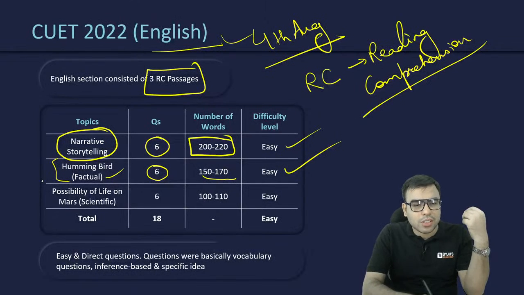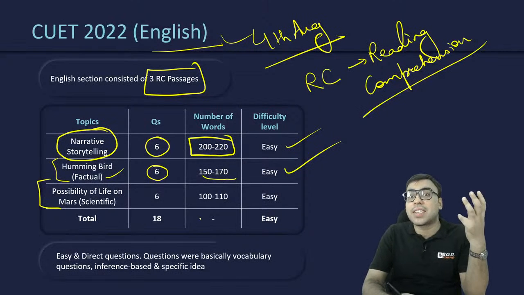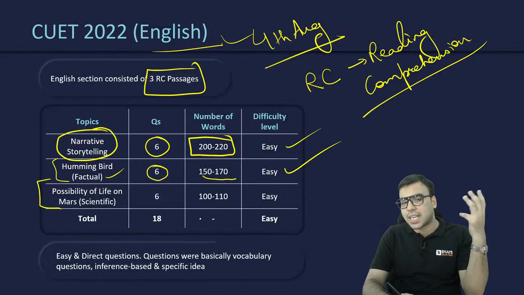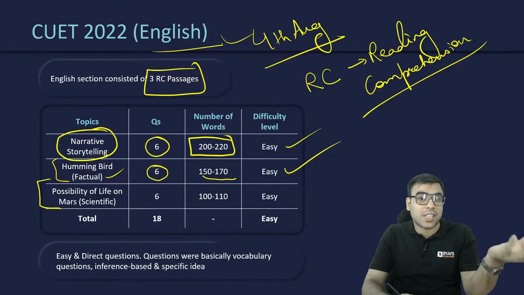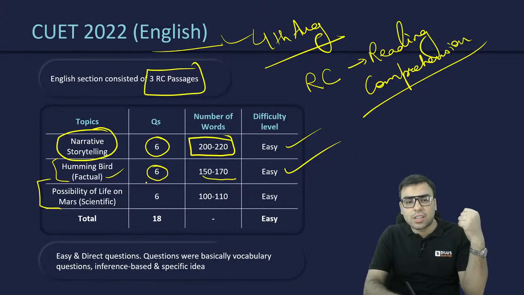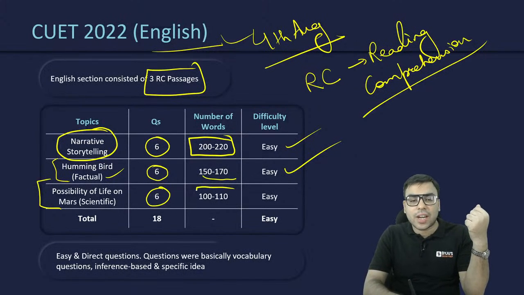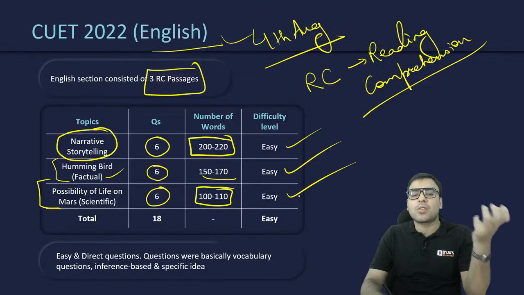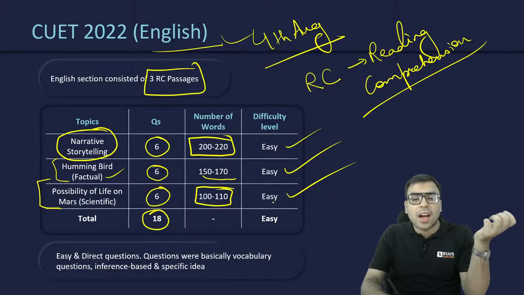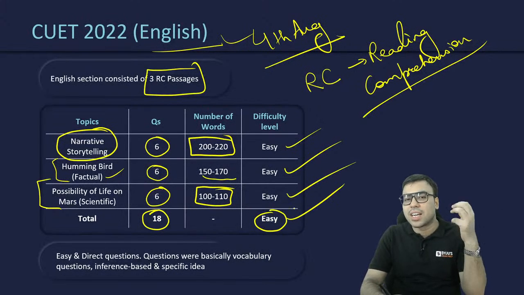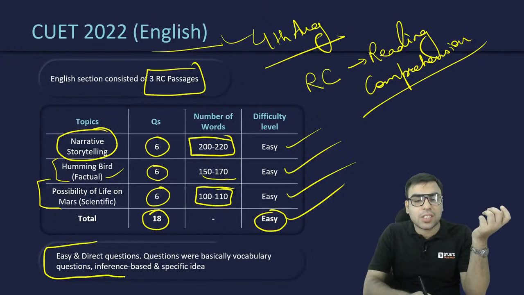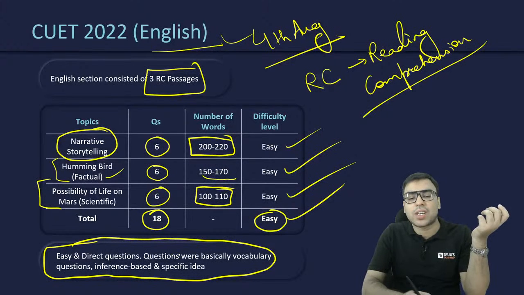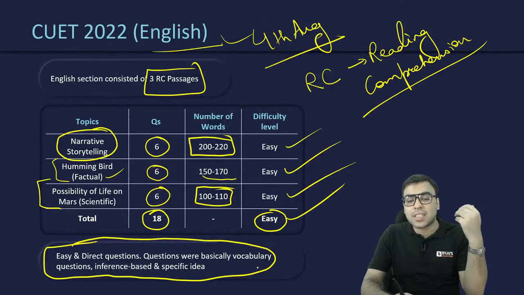Then the next one was the possibility of life on Mars. This passage was talking about whether there is a possibility of life on Mars or not. There were 6 questions, and the passage was 100 to 150 words. The difficulty level was easy. In total, there were 18 questions, and all of them were easy level. Second thing, easy and direct questions were there. Questions were basically vocabulary questions, inference based, and specific idea type.